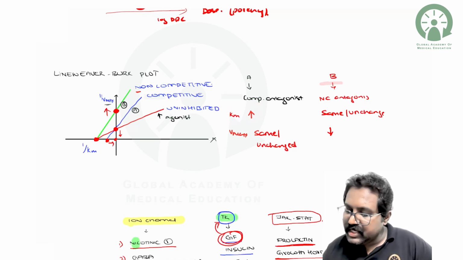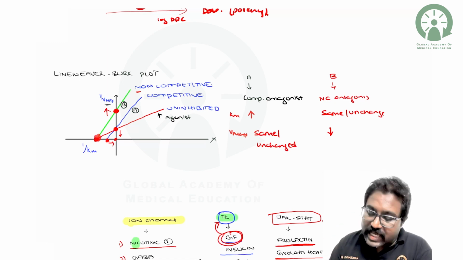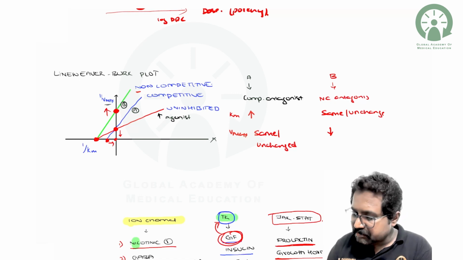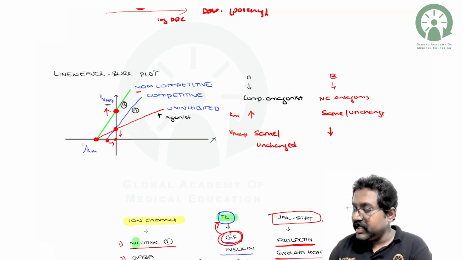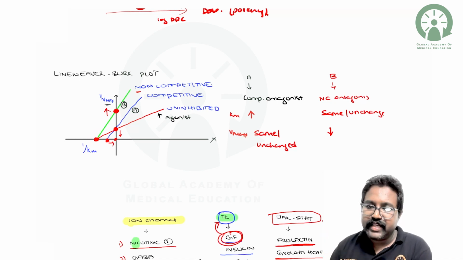Whereas drug B is the non-competitive antagonism. Here you can see it is making an intersection on the y-axis, but it is farther away from the 0. But what is happening to the potency on the 1 by Km? It is attaching to the same point where the agonist was attaching to the x-axis. That means, since it is farther away, Vmax will be reduced, but the Km will remain constant or the same. So this you should remember, very easy and very frequently asked.